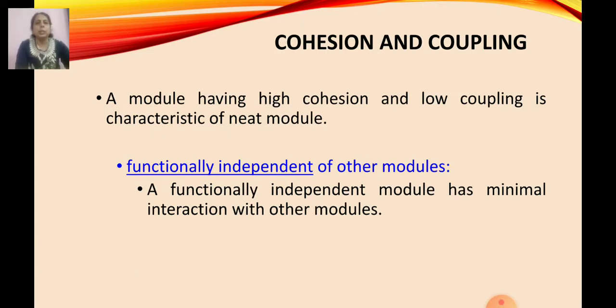Cohesion and coupling. A module having high cohesion and low coupling is the characteristic of a neat module. Means for a good software design, we require high cohesion and low coupling. This is the main requirement of good software design.